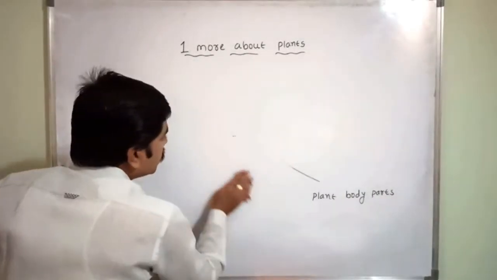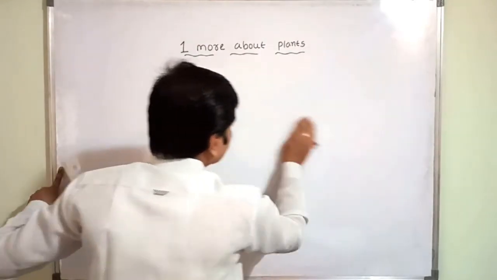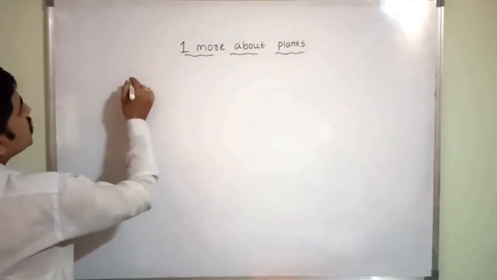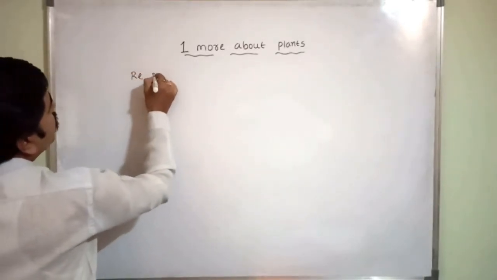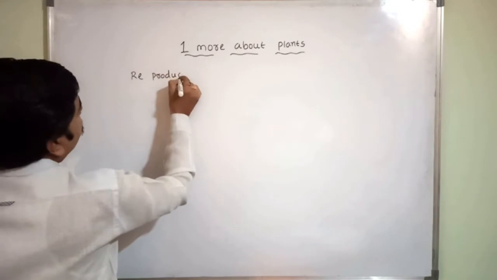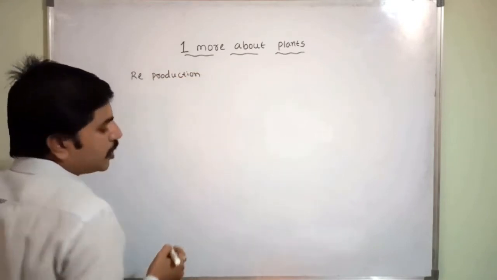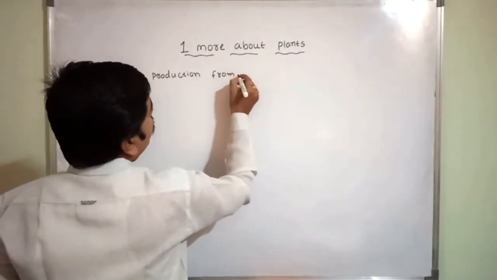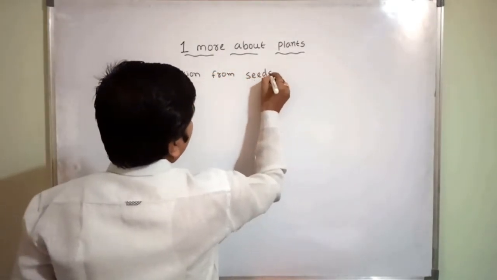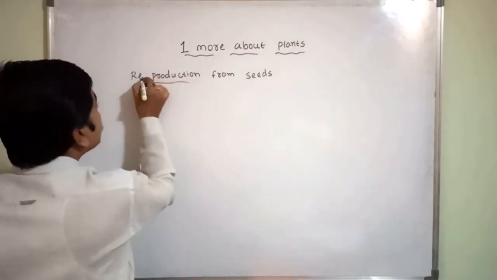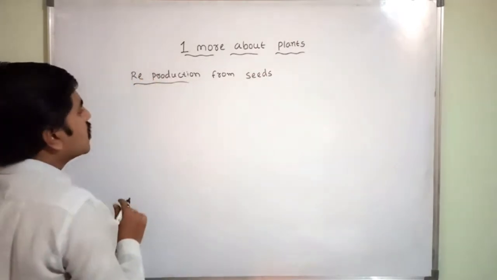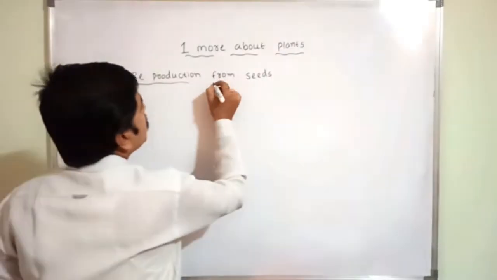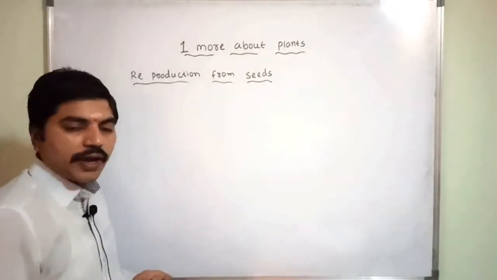Now first I am going to discuss reproduction from the seeds. Reproduction. From seeds. Why I wrote it separately is that pronunciation is easy. So reproduction, again it will produce. Okay, reproduction from seeds. I'll read out the paragraph.